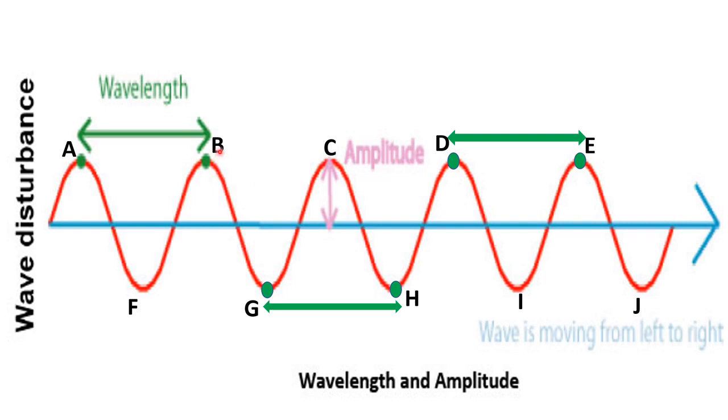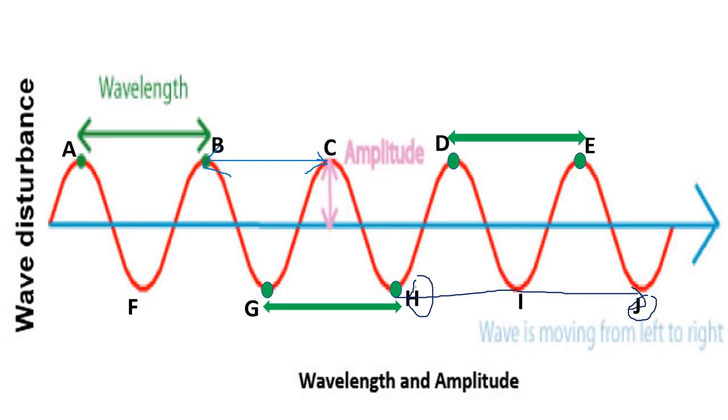If I consider B and C, the distance between B and C, that is also wavelength, because they are consecutive to each other. If I consider points D and E, that is also wavelength. If I consider next G and H, the distance between these two is also wavelength. But if I take this H point and J point, and the distance between them,